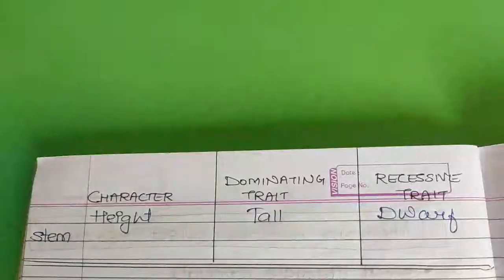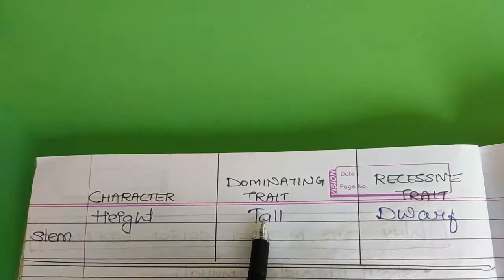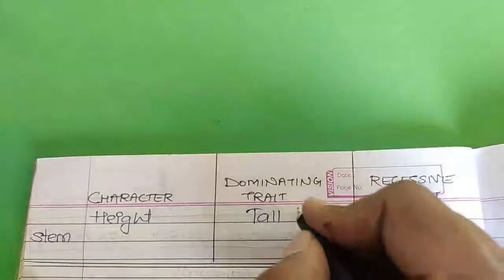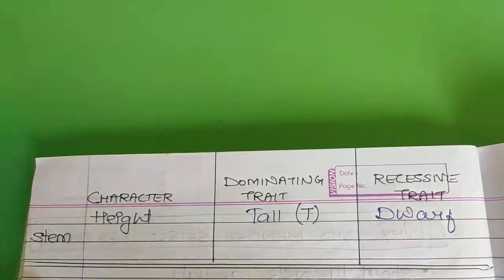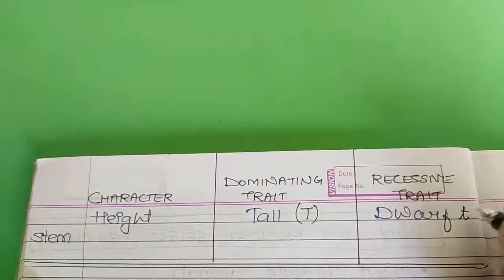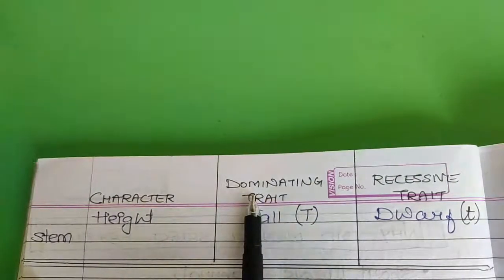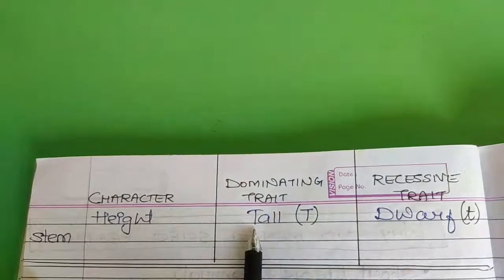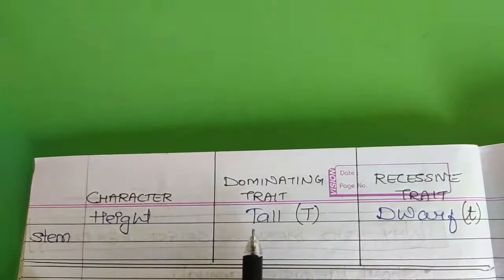And for the last character, height of the stem, tallness is the dominating trait. So we use capital T as a symbol of tallness, and for dwarfness, we use small t. Clear? Again reminding you of the same thing: we have to find the dominating trait. Then from the spelling of the dominating one, the first letter we use as a symbol.